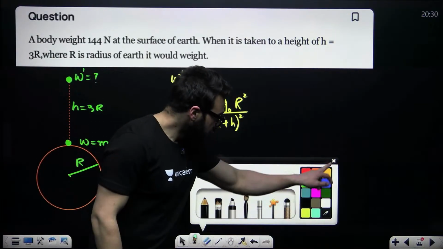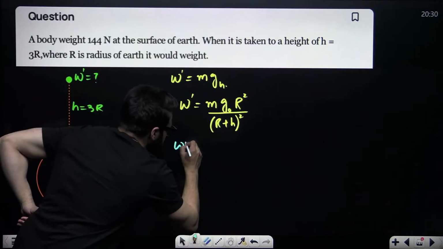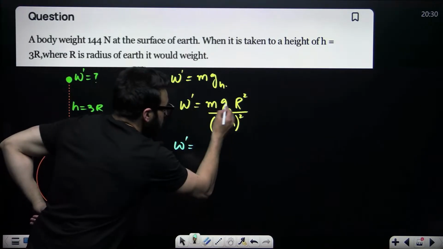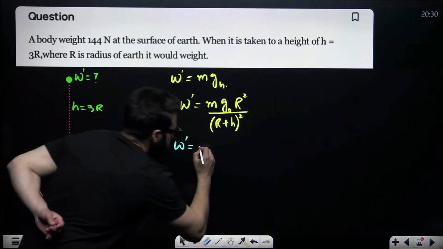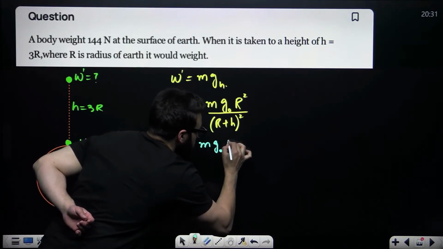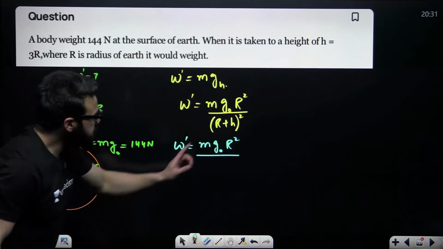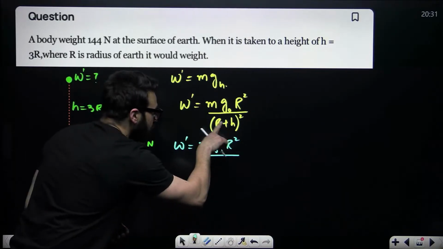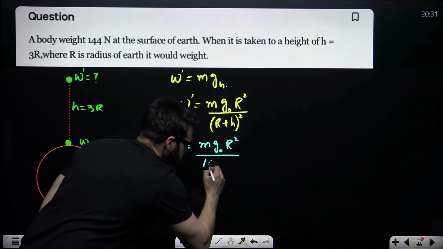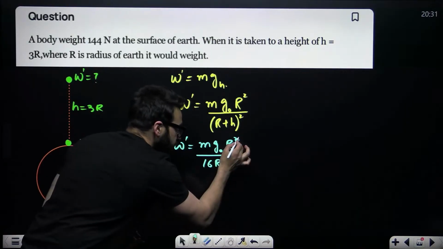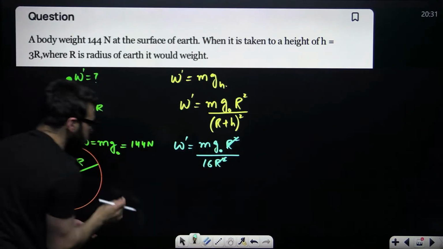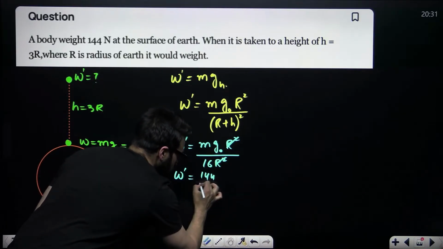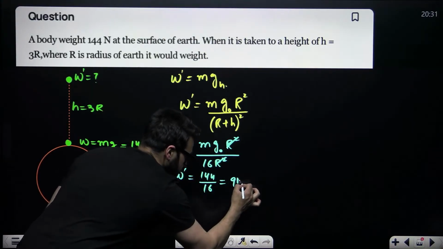Yes. Now tell me one thing. W dash is going to be m g, so we can write it as m into g naught into R square upon (R plus h) whole square. Height is given as 3R, so 3R plus R is 4R, 4R whole square. That will be 16 R square. Now this R square will cancel. M into g naught, the value of m into g naught is 144 Newton. So this is 144 divided by 16. That is going to be 9.